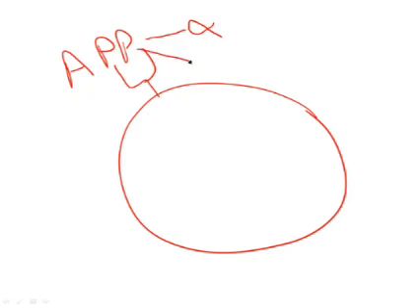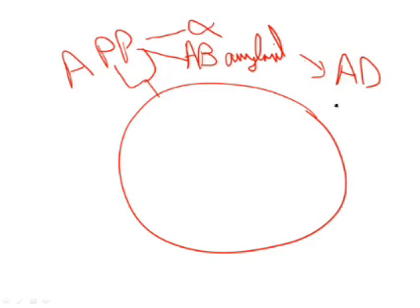However, sometimes it can be broken down by a beta secretase, which results in a beta product, and the problem with that beta product is that it cannot be turned over, and instead it deposits as an amyloid. And this is called A-beta amyloid. So A-beta amyloid, when it's produced, cannot be broken down, and then it begins to deposit within the brain. And it's the deposition of A-beta amyloid that then results in Alzheimer's disease. Again, very simplistically, amyloid precursor protein gets cleaved. That results in A-beta amyloid. A-beta amyloid deposits within the brain, resulting in Alzheimer's disease.